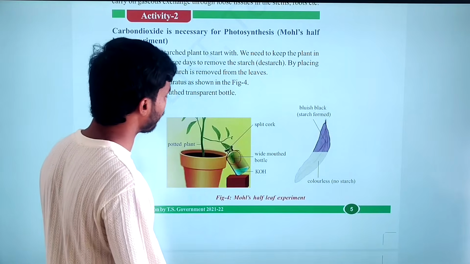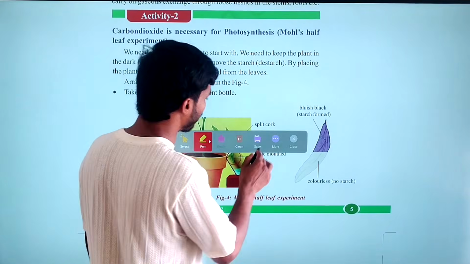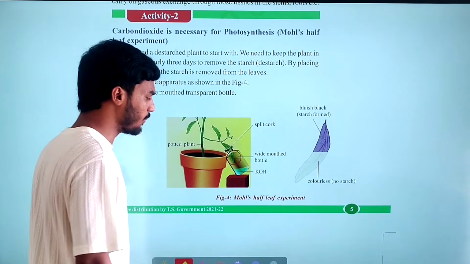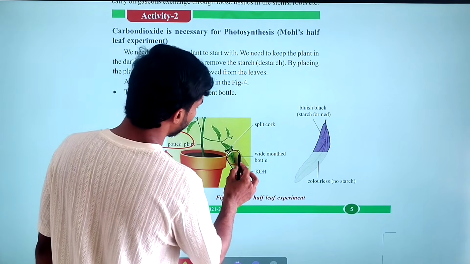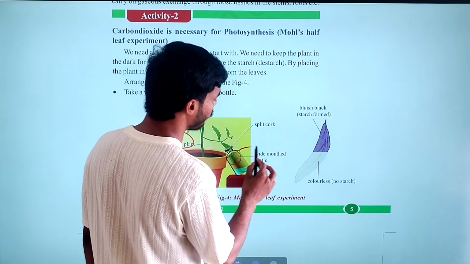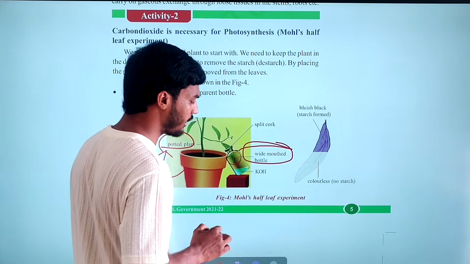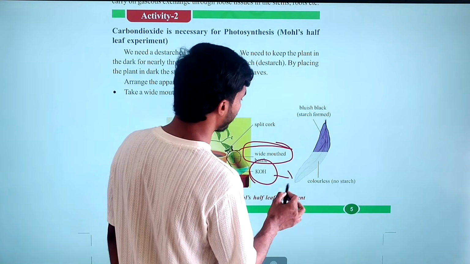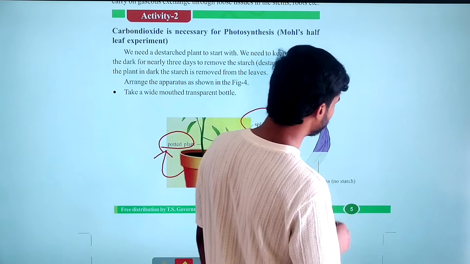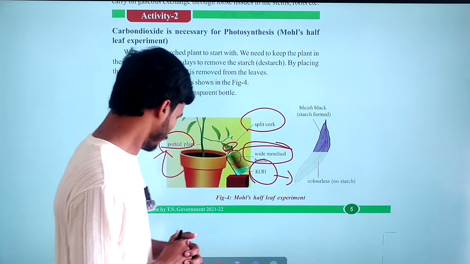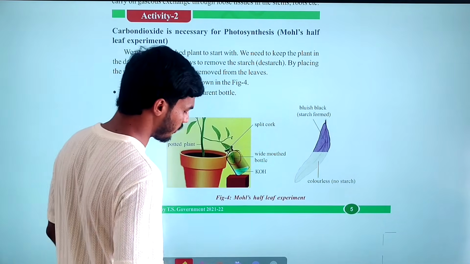So coming to the materials required for this experiment: what are the materials required? You have to take a potted plant. Then you have to take a transparent wide-mouthed bottle, KOH, potassium hydroxide, and a split cork. Then you have to take the iodine solution also. So what is the procedure that we have to do?